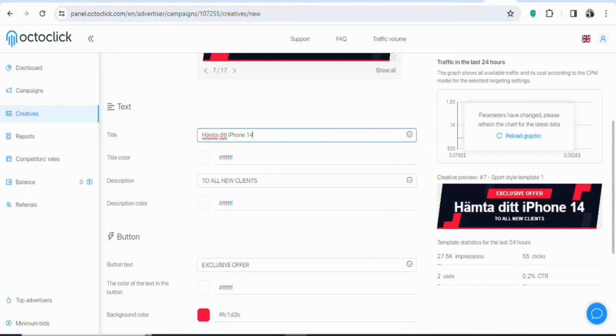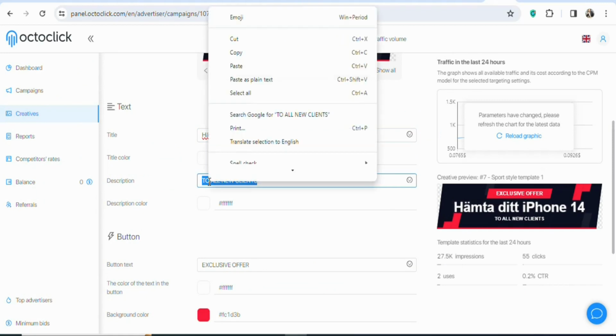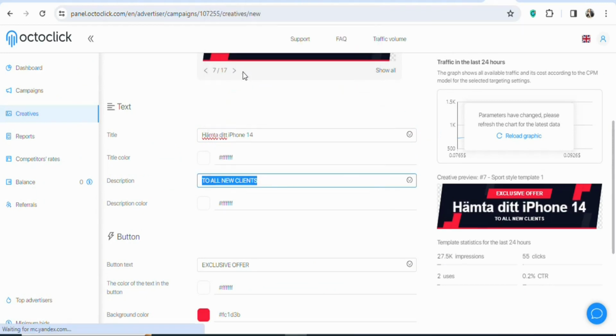So once you copy the text, just come back. Once you come back, you are going to paste it as your description. So just paste it here. As you can see, that has been done. You can see this is the text, and the people understand what it means.